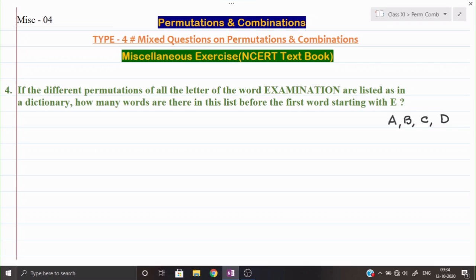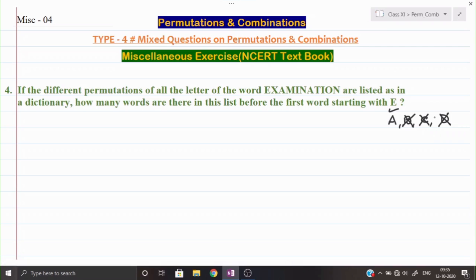A is coming. Okay, you can see in the word EXAMINATION A is coming twice. So A we can take, no problem. But B is not coming. So B is cancelled. Similarly, C is also not coming and D is also not coming. So we have available option over here only A.